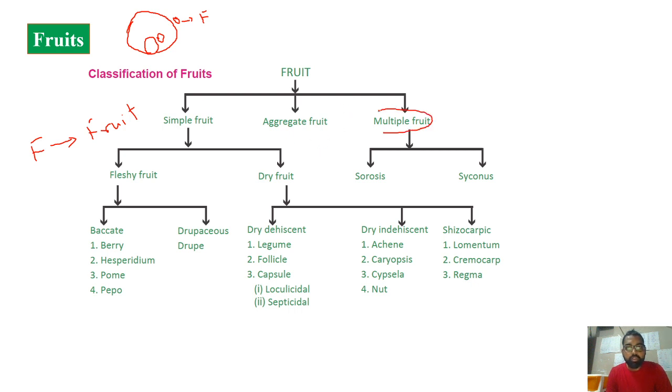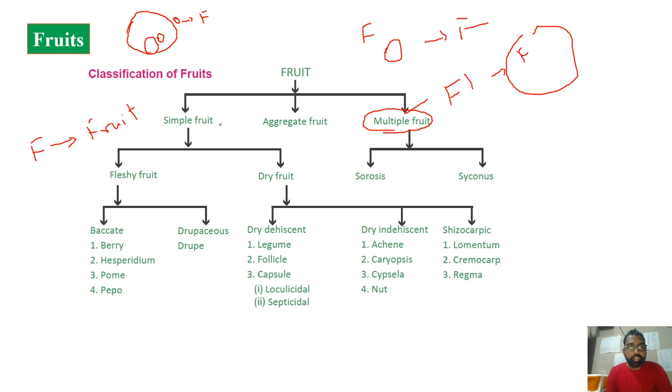But the multiple fruit is the different one, where one complete inflorescence will develop into one fruit. So here the true fruit definition is, fruit is the post-fertilization change in the case of the ovary. But here actually one complete inflorescence is developing into one fruit. So such kind of development is called multiple fruit.